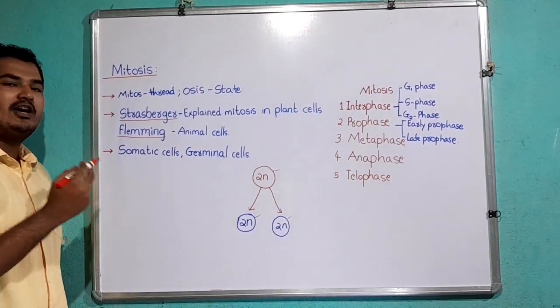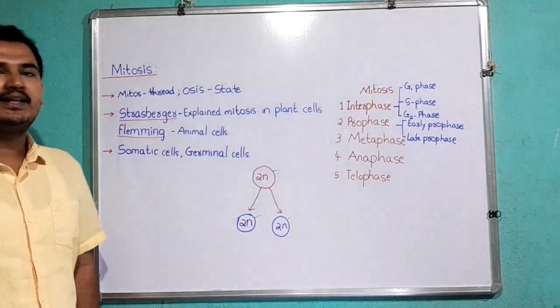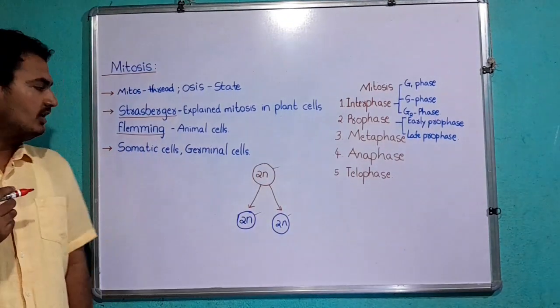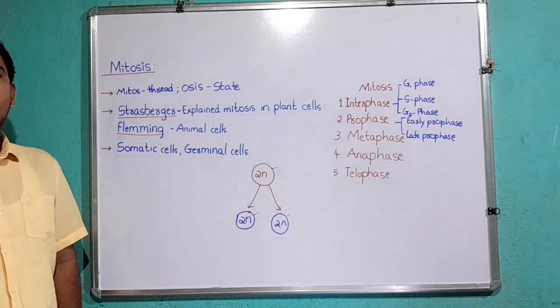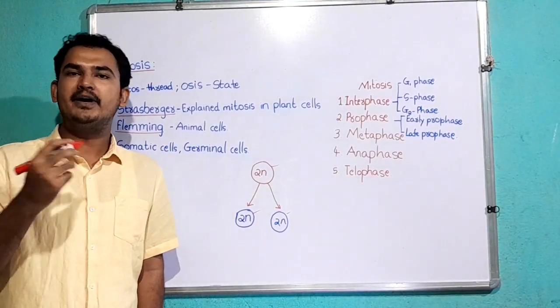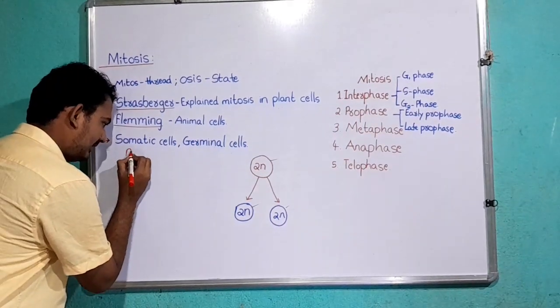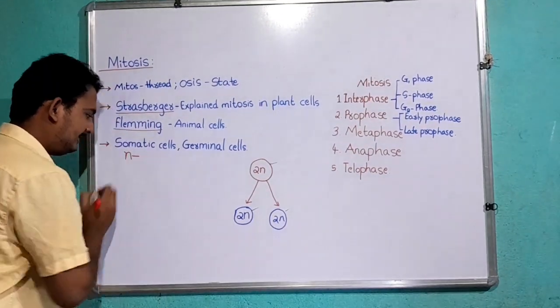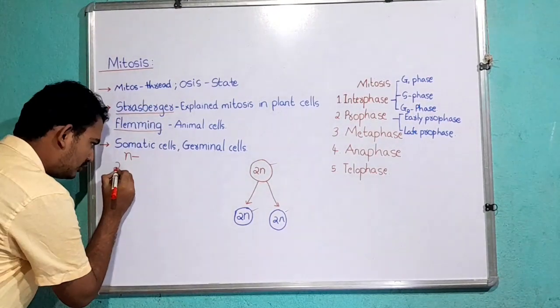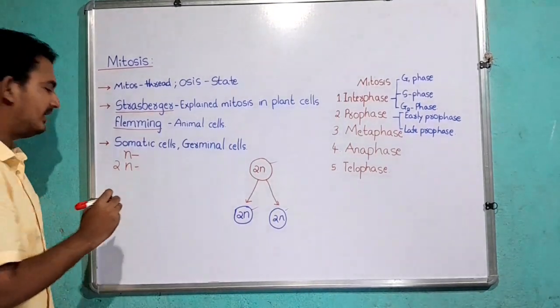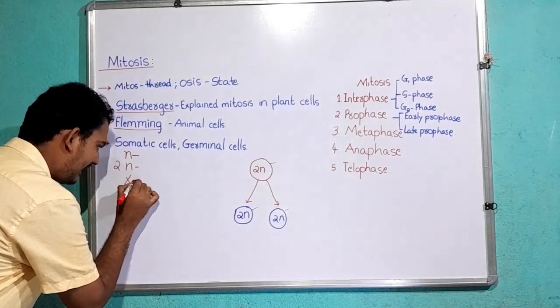The process of mitosis takes place in somatic cells and also in some germinal cells. The somatic cell may be haploid or diploid. The haploid number of chromosomes is represented by n. The diploid number of chromosomes is represented by 2n. The basic chromosome number is represented by X.